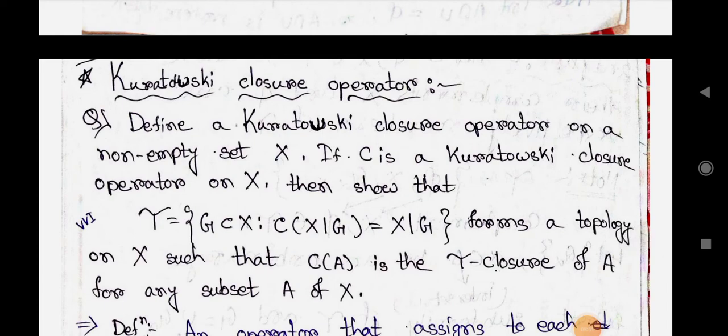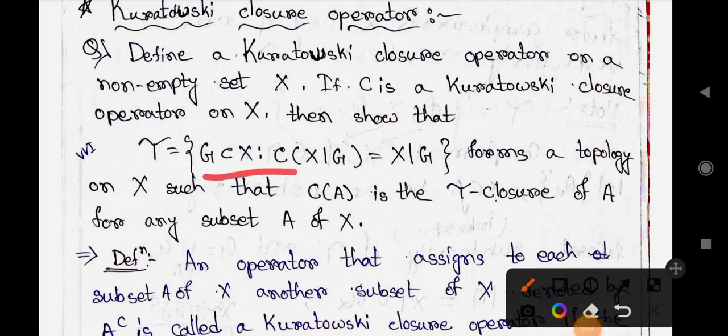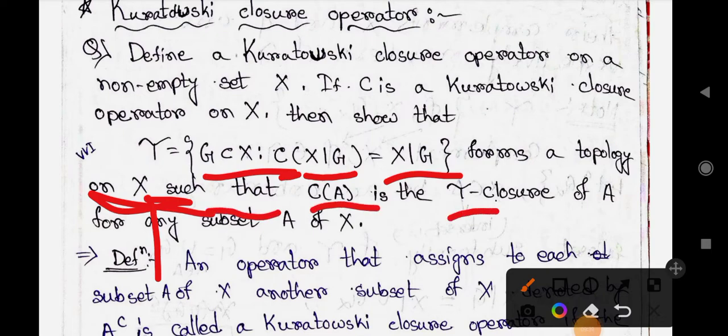Next, Kuratowski's closure operator. Define a Kuratowski closure operator on a non-empty set X. If C is a Kuratowski closure operator on X, then show that tau equals the collection of G, that is G subset of X, where C of X minus G equals X minus G, forms a topology on X such that CA is the tau closure of A for any subset A of X.